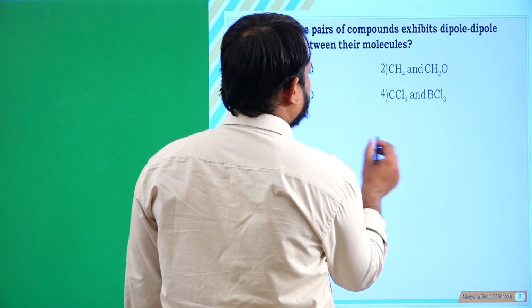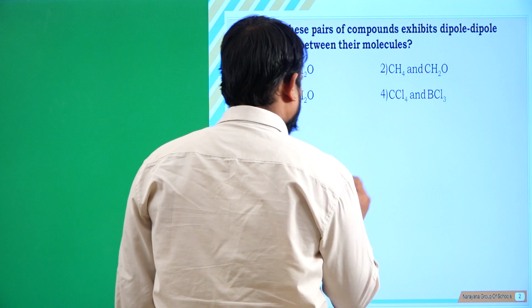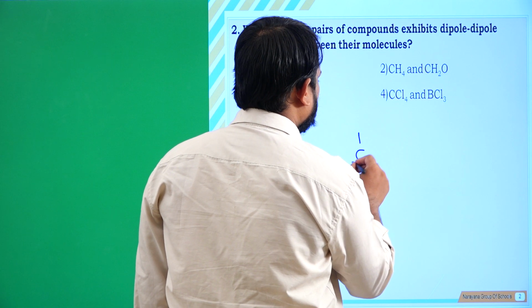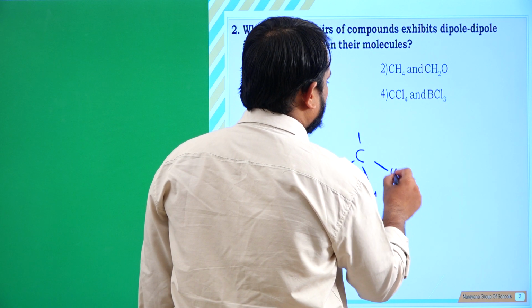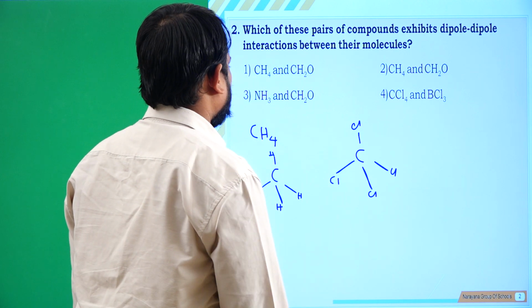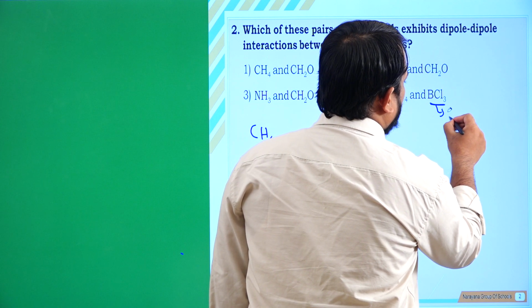Next, coming to CCl4. Here also CCl4 has a similar structure like CH4, tetrahedral. So here also it is showing non-polarity. And next, BCl3. BCl3 is a non-polar compound.